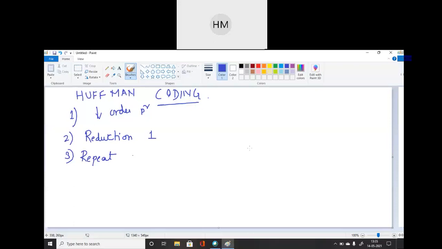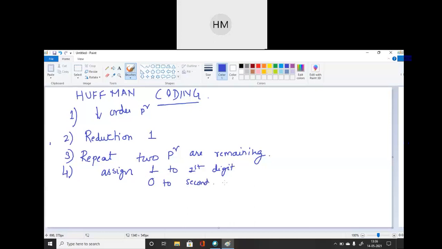Next, step number 4. At last reduction, assign 1 to first digit and 0 to second digit. ठीक है, 1 to first and second to 0. ठीक है, सेकेंड डिजिट को 0 साइन कर दोगे. ओके, नेक्स्ट, देन मूव बैक. वेरी इंपॉर्टेंट स्टेप.